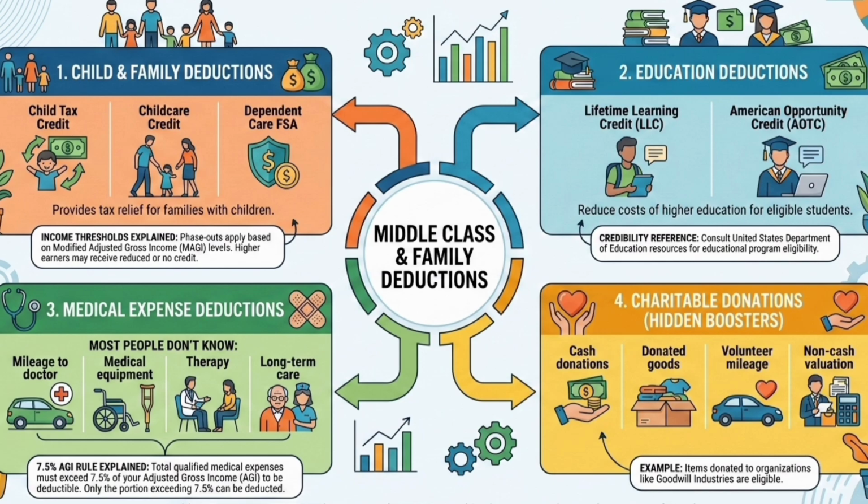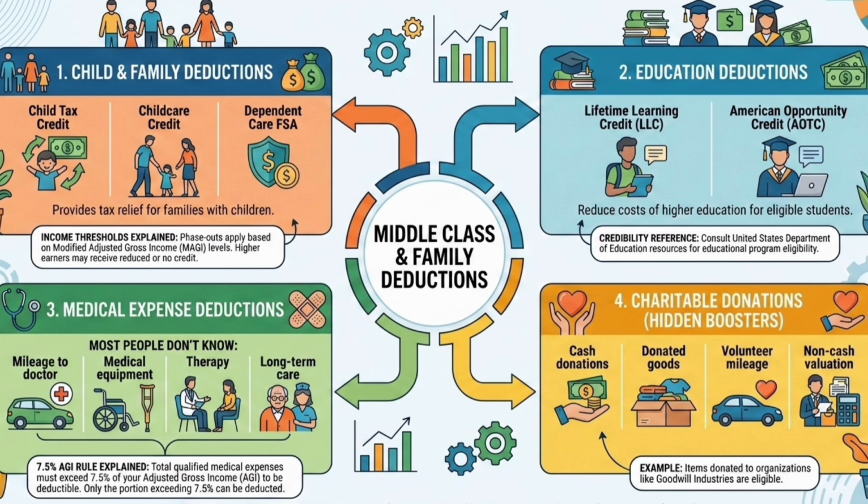Number 3: medical expense deductions. Most people don't know. Mileage to doctor. Medical equipment. Therapy. Long-term care. Explain 7.5% AGI rule.